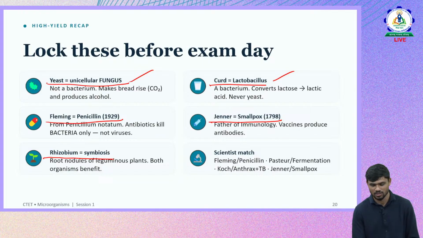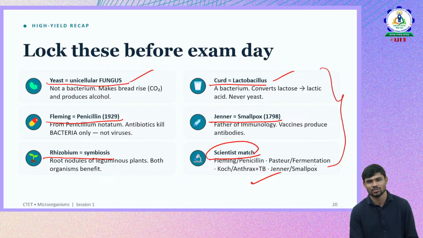Rhizobium, symbiosis. Then scientist matching. Okay, these are the few areas where we need to focus more in this topic. Please remember these facts, because the facts that we discuss at the end of the session are the most repeatedly tested facts.